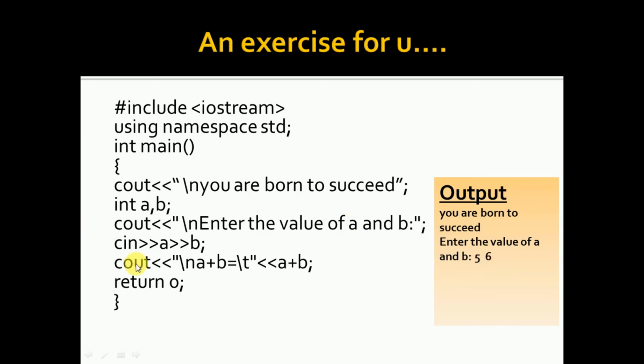Okay, now coming to the next line, /n, it comes to the next line. So, "a plus b is equal to" will be typed here. Now, what will be my output? A plus b. It will automatically add these both and give me my output 11. That's all. Very good.